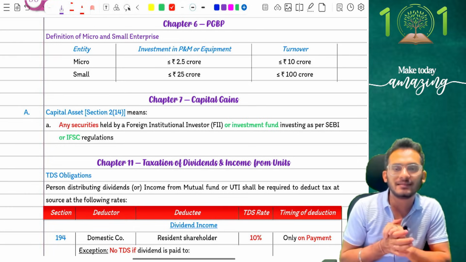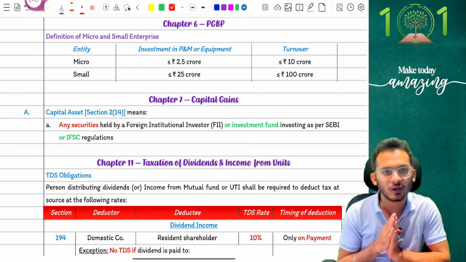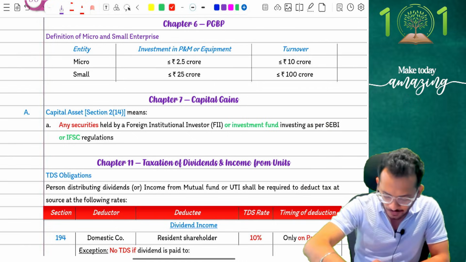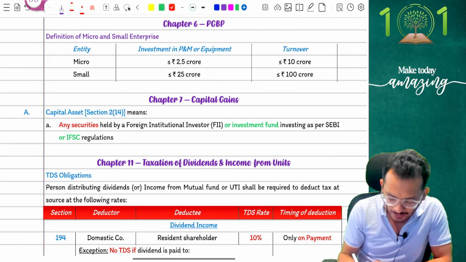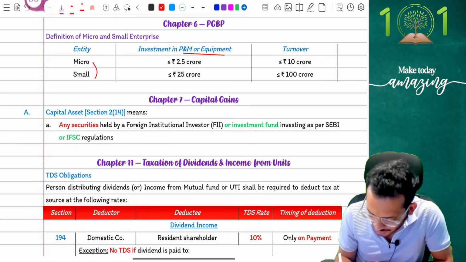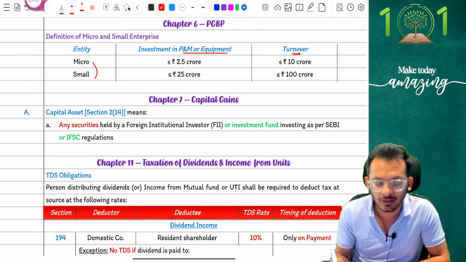Now, the current year basically has a small change on what the limits are. So now they have defined what is micro and small enterprise, and the limits are given on the screen. What you need to do is first check whether you are a micro or a small enterprise, and I will check your investment in plant and machinery, which means I'm checking your asset worth. At the same time, also checking your turnover worth.